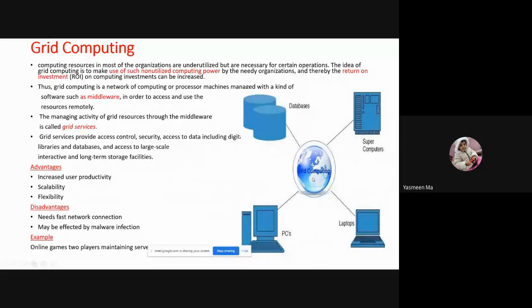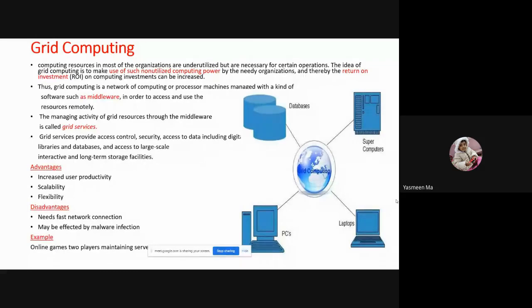Whatever grid servers are available there, simply we can say it is a middleware. These kinds of problems happen in grid computing. To overcome these problems, we go for cloud computing. If I need same-configuration systems, I have to maintain them and update some systems, and we can't do all that. It simply becomes a headache.